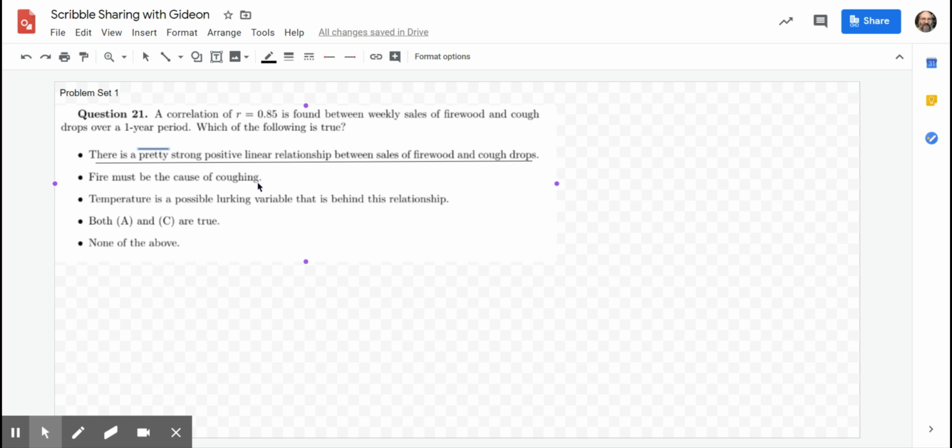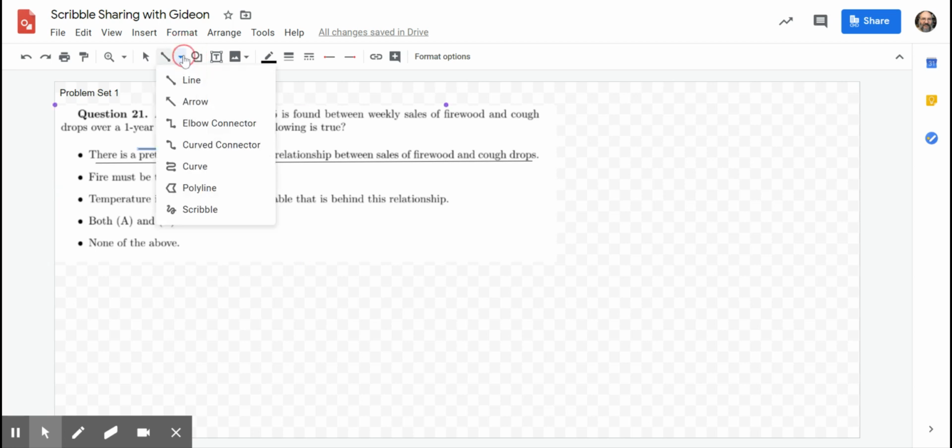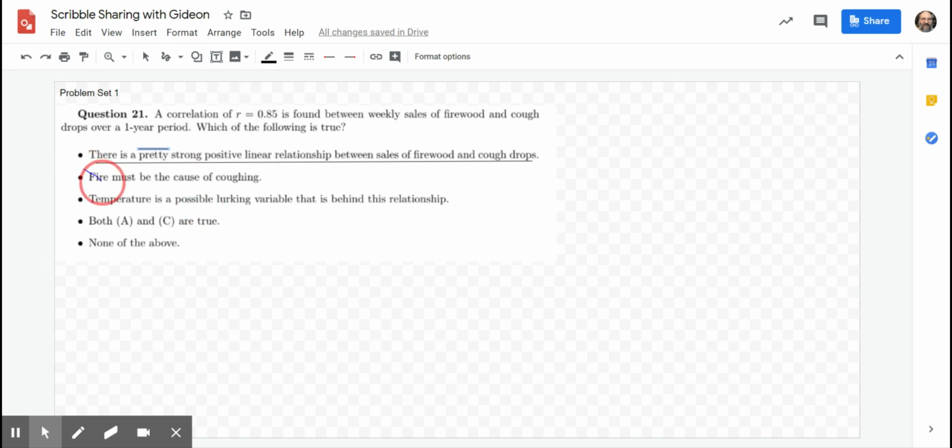Would you say that buying cough drops creates firewood? Right? Does buying cough drops create the desire to buy firewood? It doesn't. This isn't causal, it's just two observations. So you can't do causality. So this one we go, nope, no good, no thanks. That doesn't make any sense.